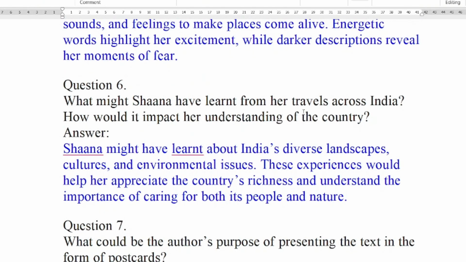What might Shana have learned from her travel across India? Shana might have learned about India's diverse landscapes, cultures, and environmental issues. These experiences would help her appreciate the country's richness and understand the importance of caring for both its people and nature. So, when we are traveling from one place to another, we can see different climates, different places, different types of things: snow she has seen, water she has seen, desert she has seen, plateaus she has seen, beaches she has seen, physical features of India she has seen.